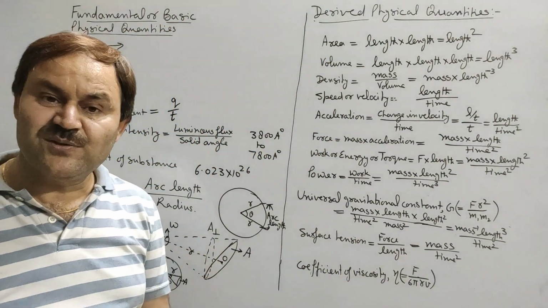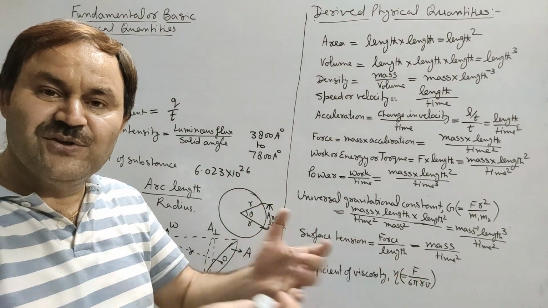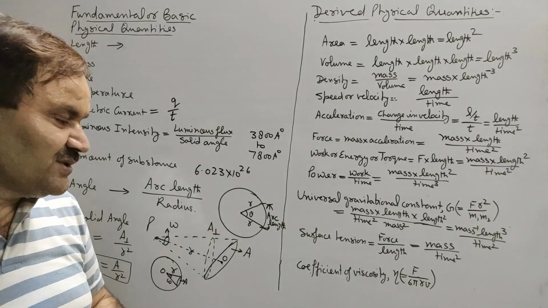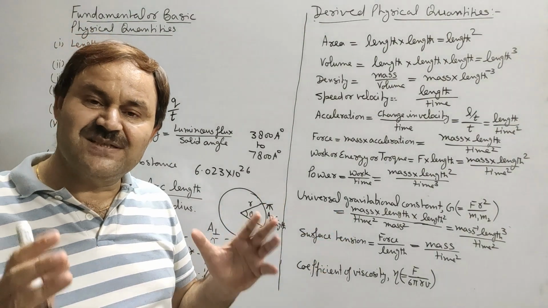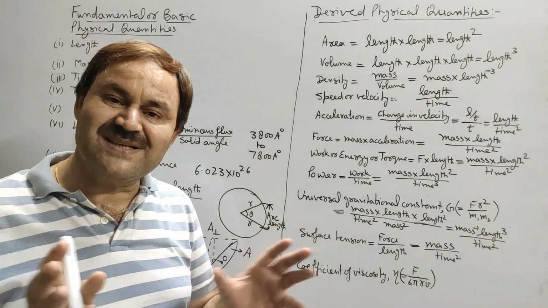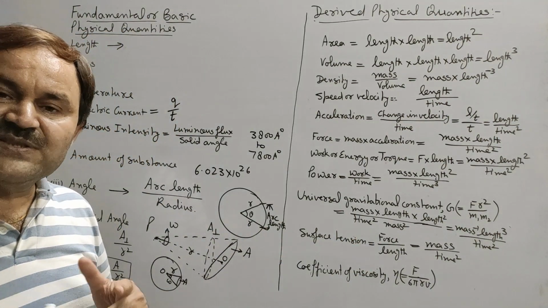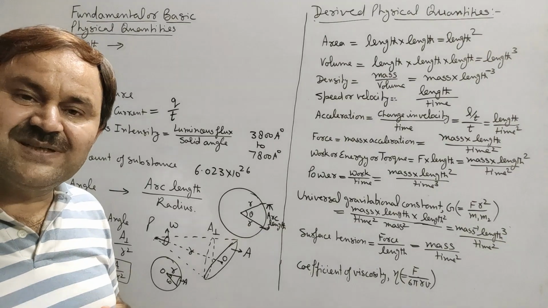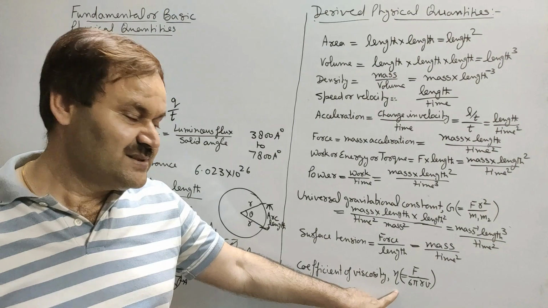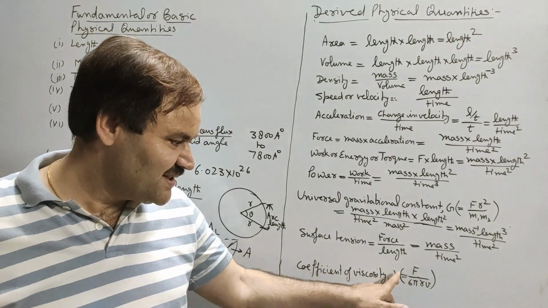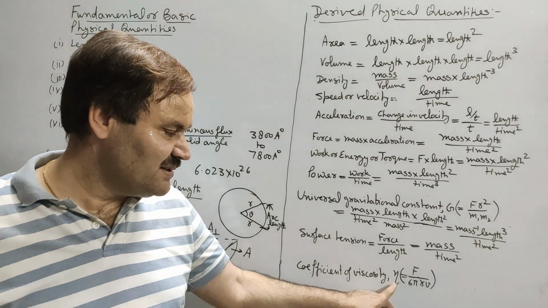Next is coefficient of viscosity. When a body moves through a fluid, then that fluid exerts an opposing force on that body, and that opposing force exerted by a fluid on the body passing through it is called viscous force. Viscous force depends upon a coefficient of viscosity represented by eta, and here I have used Stokes law to obtain expression for eta.